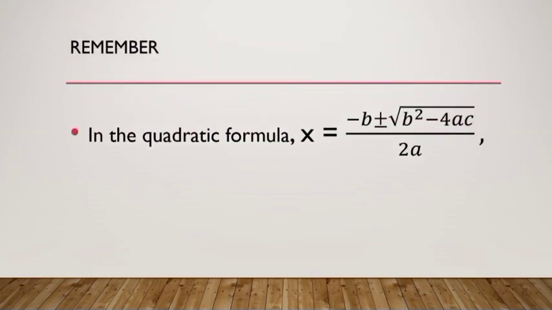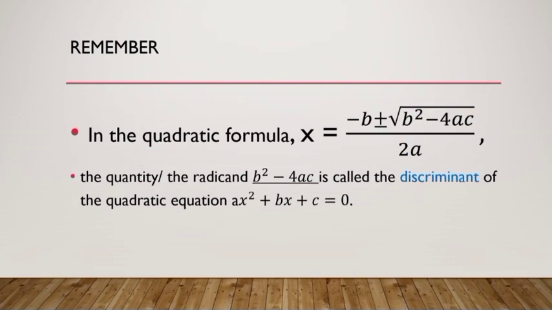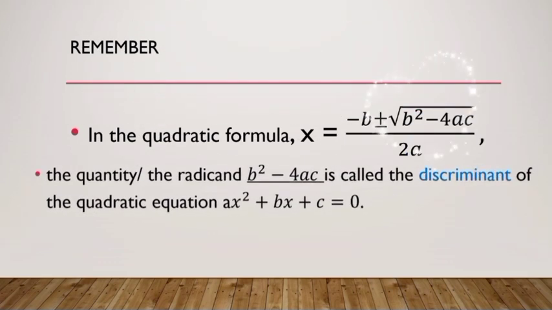For today's lesson, just to remember, in the quadratic formula, x equals negative b plus minus square root of b squared minus 4ac all over 2a, the quantity or the radicand b squared minus 4ac is called the discriminant of the quadratic equation. This value can be used to describe the nature of the roots of a quadratic equation.